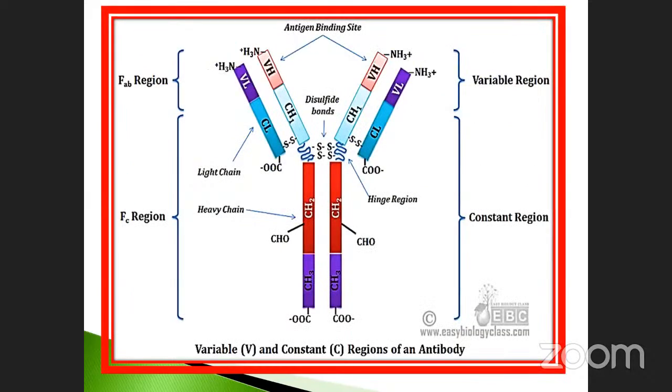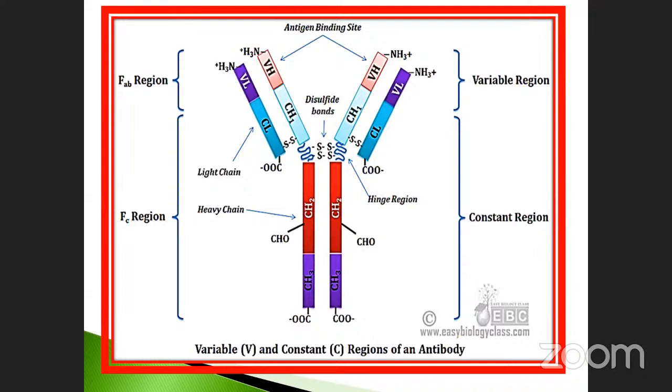See the light chain and heavy chain. Here is the antigen binding site, this area as well as this one. The opposite side is the carboxylic end, and on the opposite side there is the amino end. This is the light chain, this is the heavy chain. How many variable regions are there? See here, these are the variable regions. So 3 variable regions are there. That is called the Fc region. These are the Fc regions. This is called the Fab region, the antigen binding region.